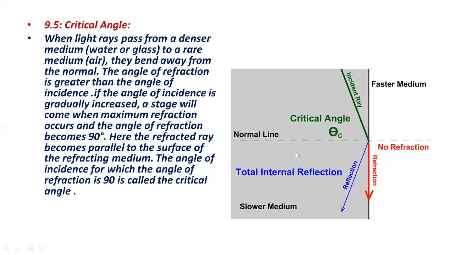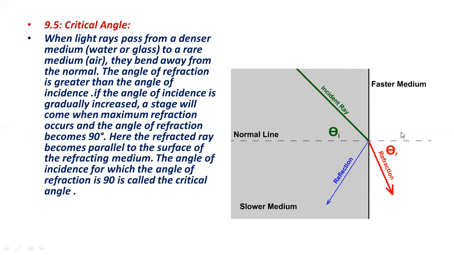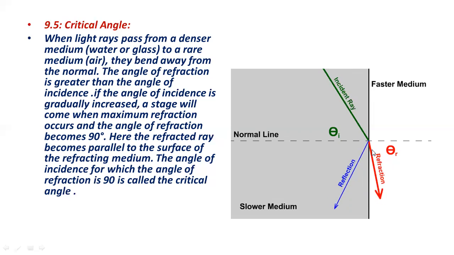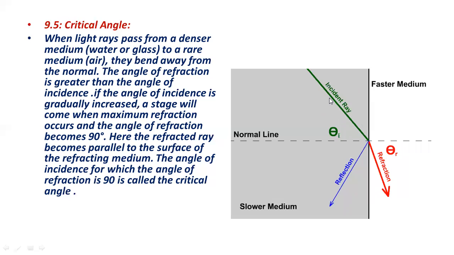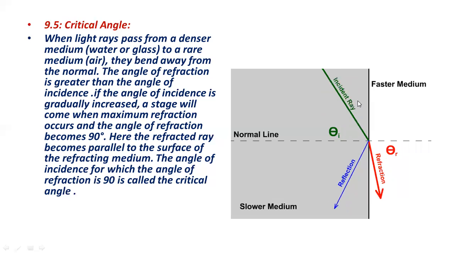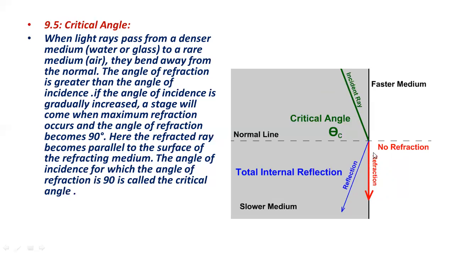When it moves outside from denser medium to rare medium, the refracted ray is also making an angle with the normal, and this refracted ray bends away from the normal. You can see the incident ray is changing its angle with the normal until the refracted ray is making an angle of 90 degrees with the medium.